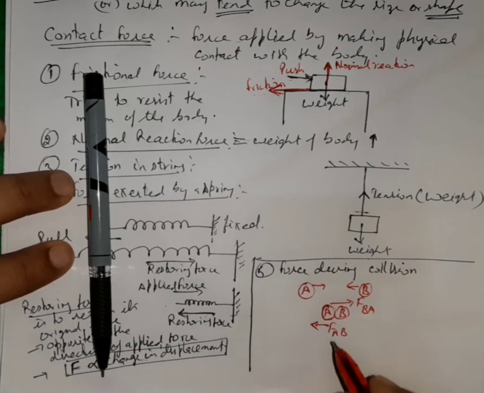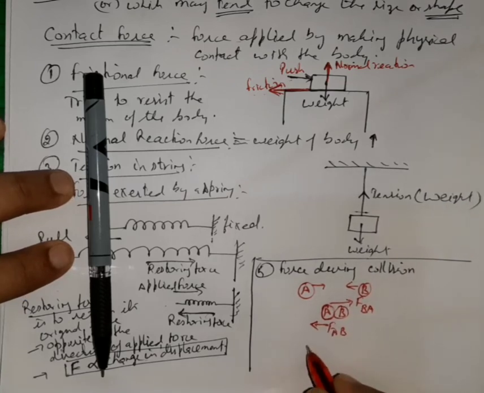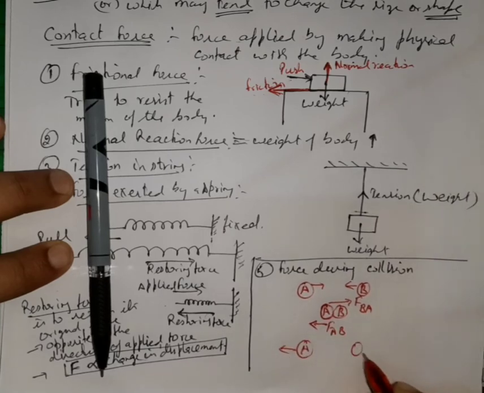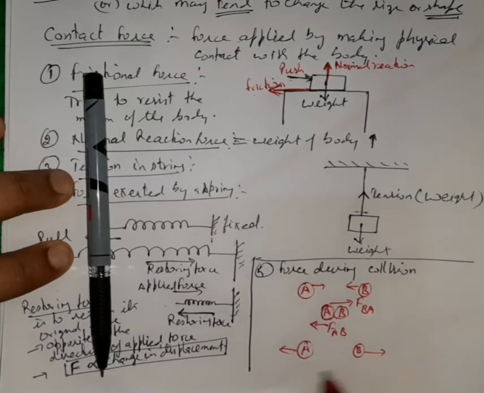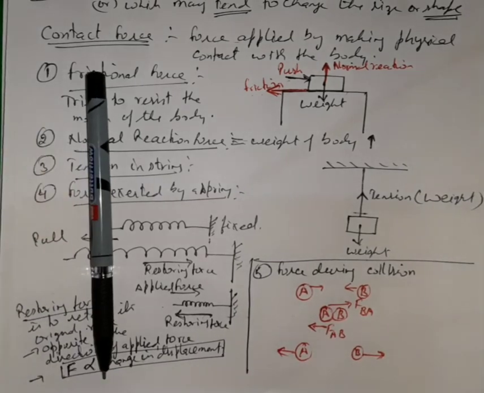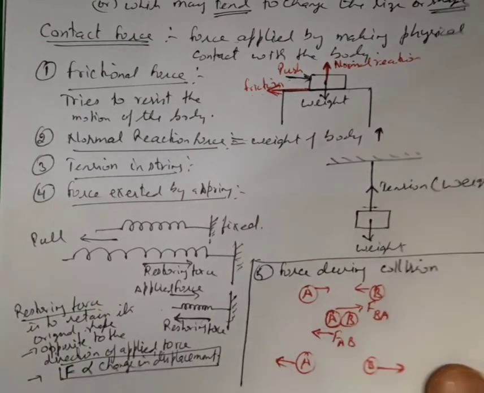and so due to these two forces, the bodies will change their direction. So A will start moving in the opposite direction, and B will also start moving in the opposite direction, at least if they are of comparable masses. So this type of forces are called the contact forces. Now we have to talk about the non-contact forces.